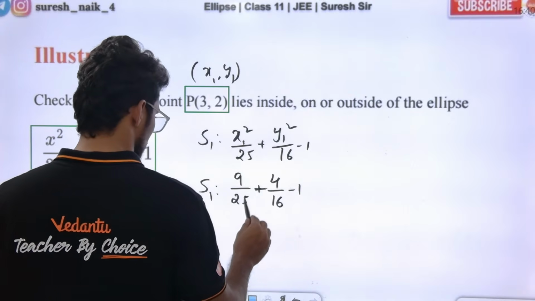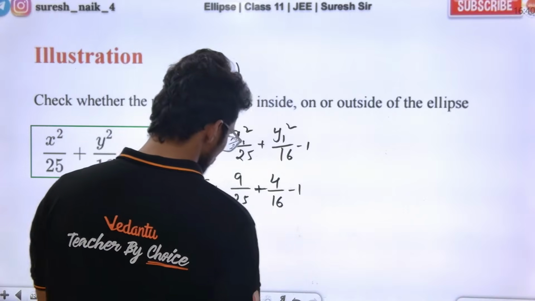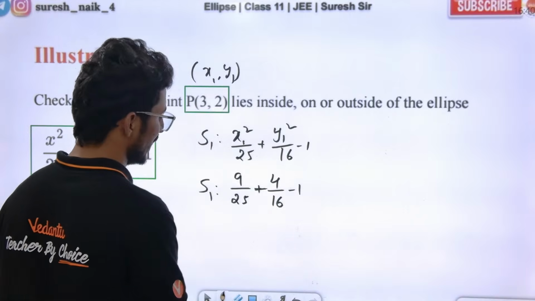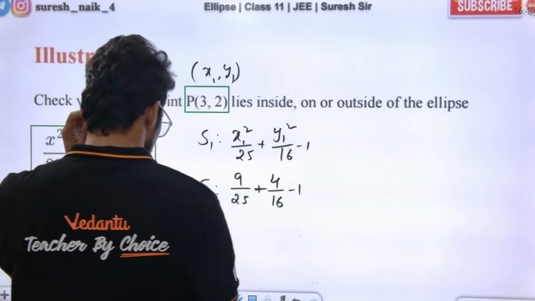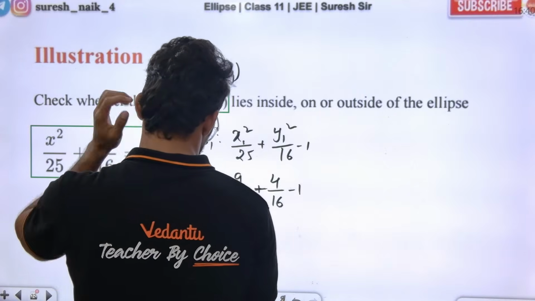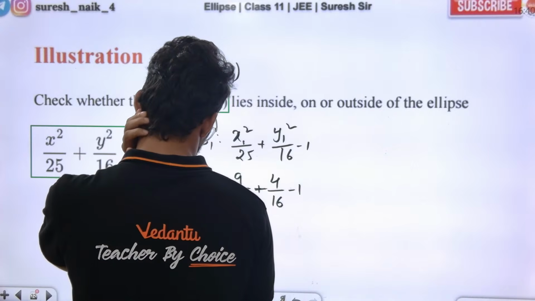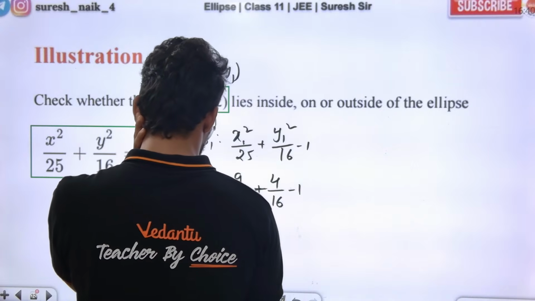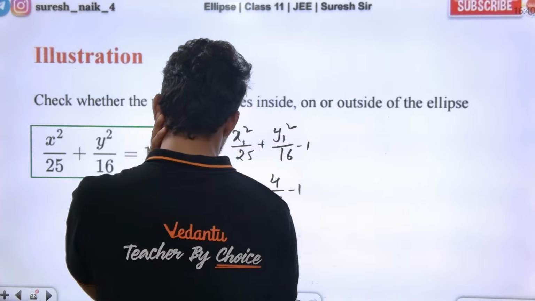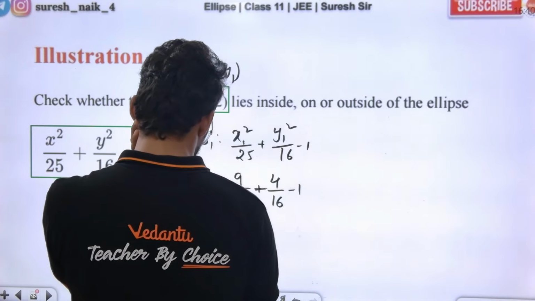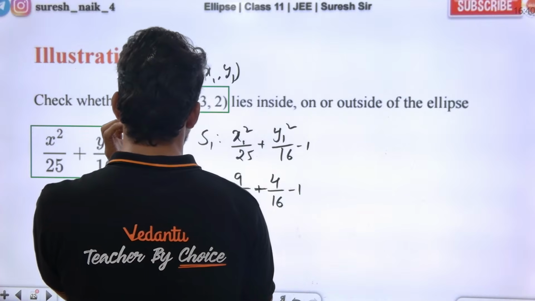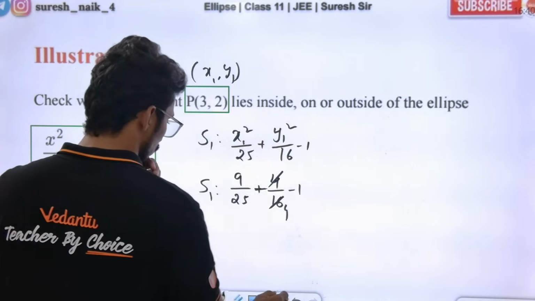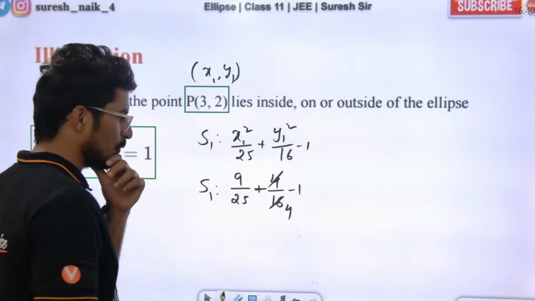Sir, what is the LCM basically? What is the LCM of 25 and 16? You can do it directly here. Directly the LCM is 25 into 16, right? 25 into 16 means 400, so 1 by 4 you can write like this. 4 ones, 4 fours.